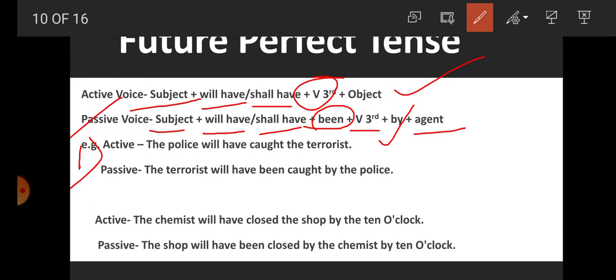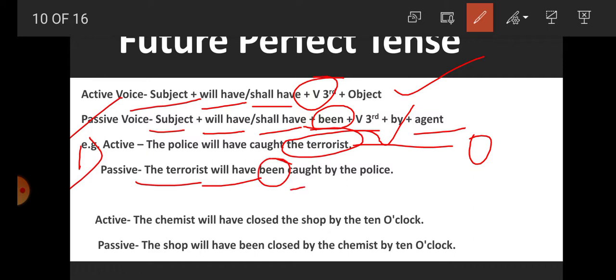For example, example number 1. The police will have caught the terrorist. The police will have caught what? The terrorist. So the terrorist is the object here. So it becomes the subject here. Now after that, will have or shall have? Will have. Then after that the word been. Caught is already V3. Then after the preposition by, and the police comes here at the object place. So what will be the passive? The terrorist will have been caught by the police.